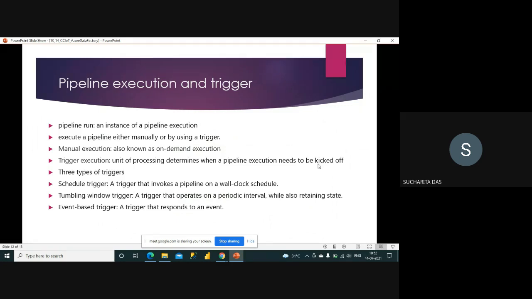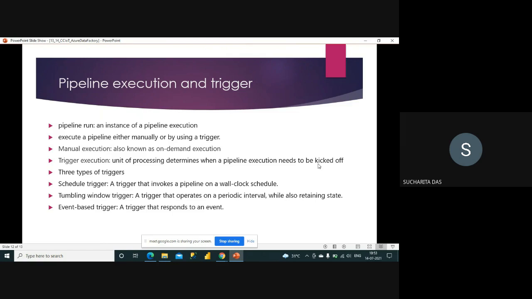And another way is the trigger execution, where a unit of processing determines when a pipeline execution needs to be kicked off. Now there are three types of triggers. One is the schedule trigger, a trigger that invokes a pipeline on a wall clock schedule. Say every day at 6 a.m. I want to execute the pipeline, then I can create a schedule trigger.